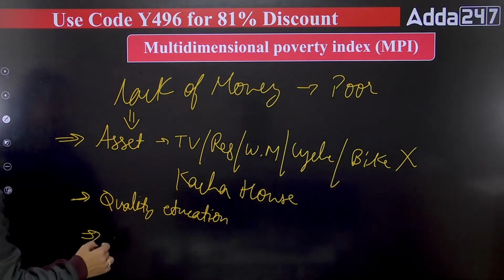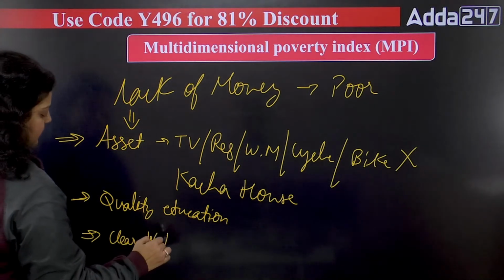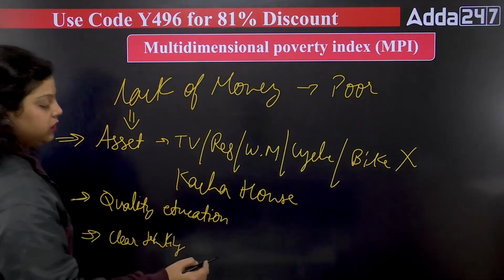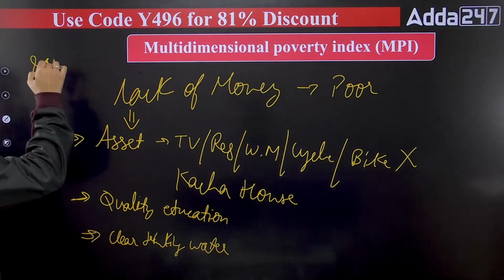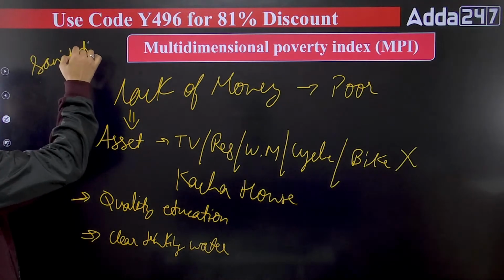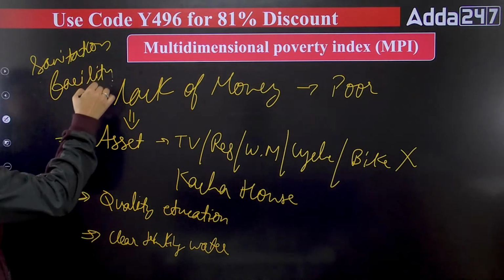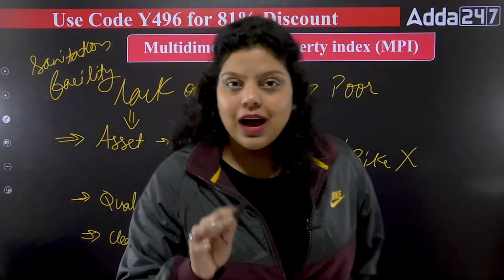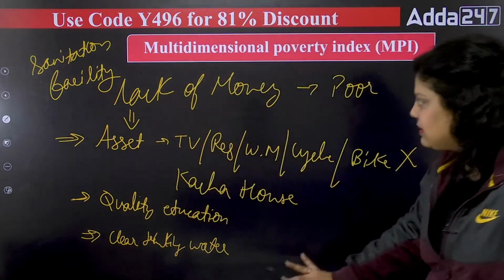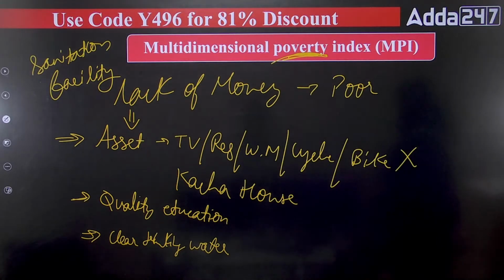Apart from that, I am not getting clean drinking water. This is one of the disadvantages I am facing. Apart from that, I don't have a proper sanitation facility in my house. All these are the disadvantages which the poor family is facing because they have a lack of money. So now all these dimensions are defining poverty.